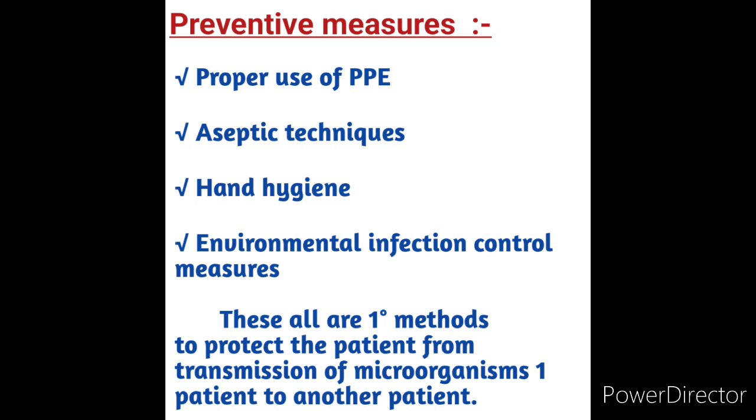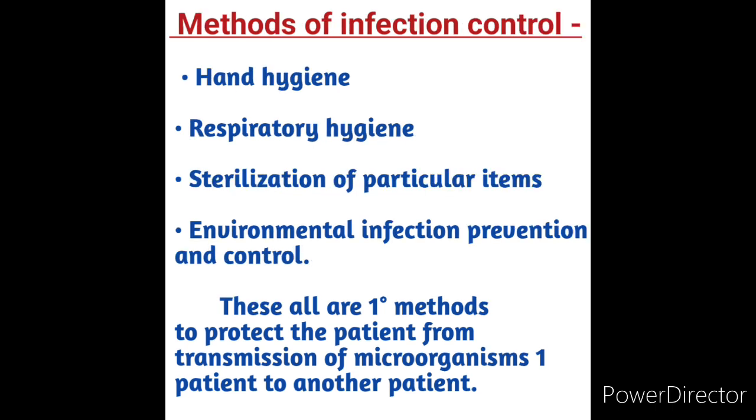Prevention of infection is one of the rights of the patient, because we have to prevent infection through hand hygiene and hand washing. These are all primary methods to protect the patient from transmission of microorganisms from one patient to another patient. These are the primary methods to prevent the mode of transmission to a person and reduce the chain of infection. And also hand hygiene, and respiratory hygiene, which we already discussed.